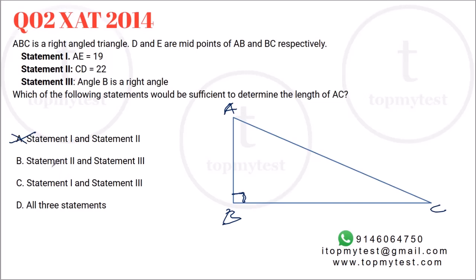So now you have B, C, or all three. Now AE, what is E? E is the midpoint of BC, and D is the midpoint of AB. Right? It gives you the length of AE.